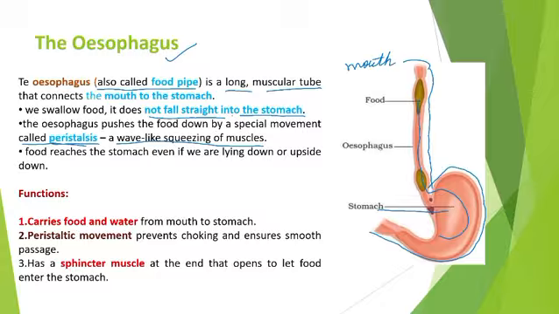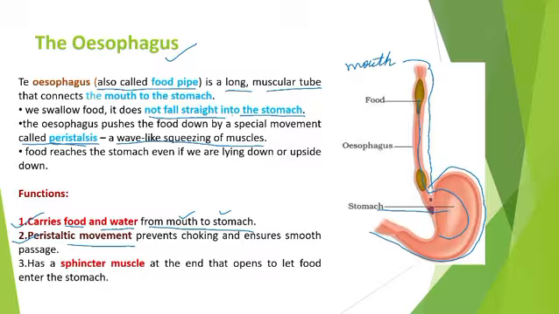Got it? So, come to the functions. The esophagus carries food and water from the mouth to the stomach, right? Second is peristaltic movement. It helps to prevent choking and ensures a smooth passage of food into the stomach, right?